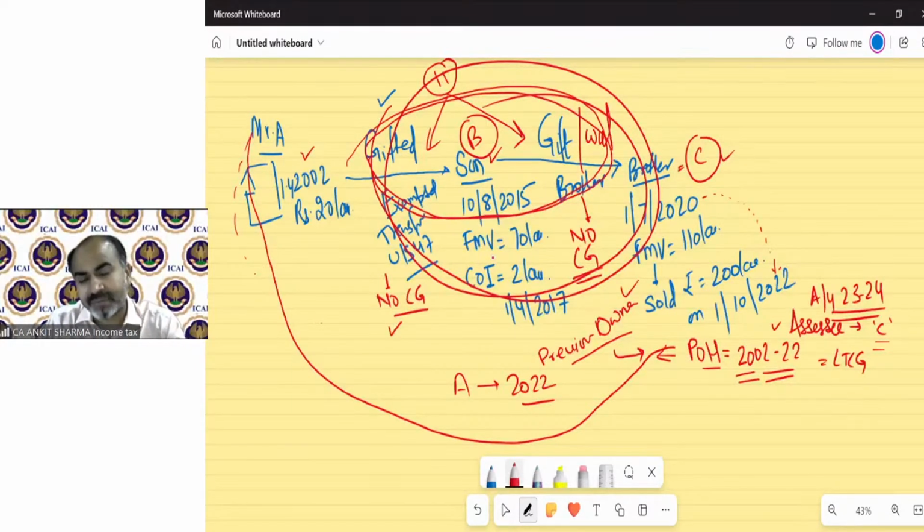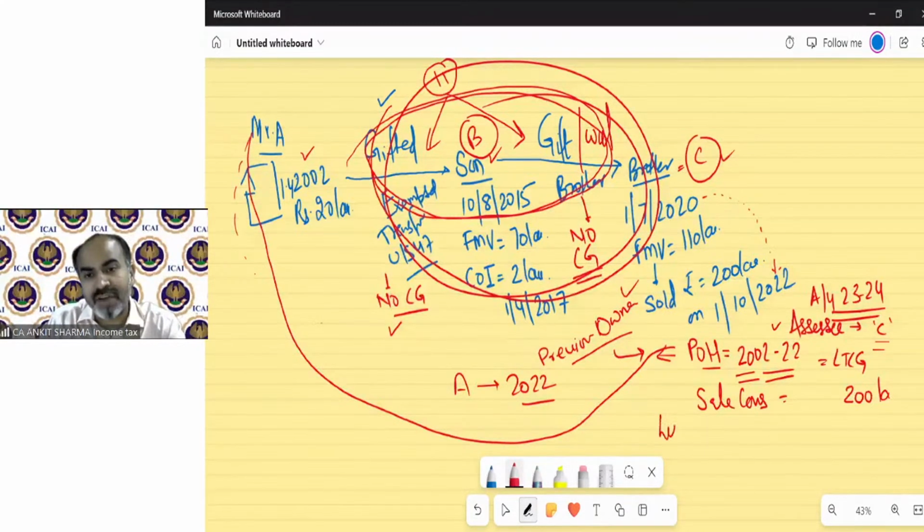Now, an interesting thing: the sales consideration, of course, is 200 lakh. Technically, Mr. C gets the money, but for the purpose of the solution, we take the period of holding from Mr. A's point of view, because he was the real owner who actually spent the money to purchase this property.